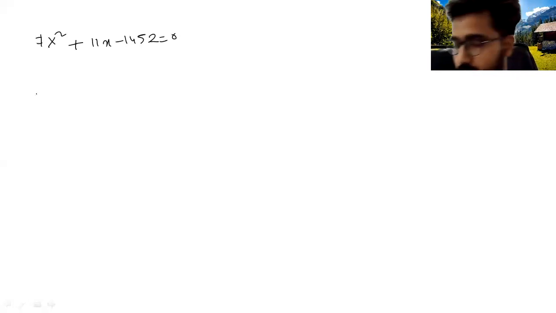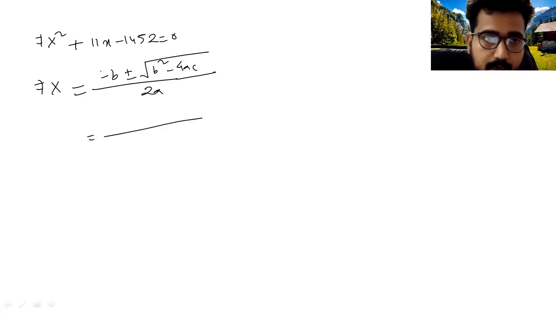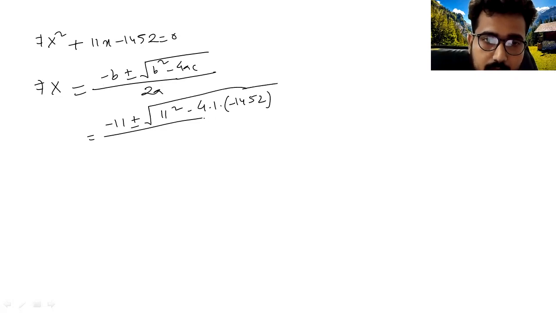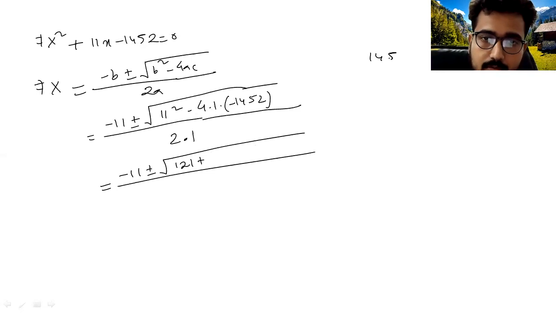Now apply the quadratic equation formula. So what is the formula? x equal to minus b plus minus square root of b square minus 4ac by twice a. Now put the value. What is the b here? 11. So minus 11 plus minus square root of 11 square minus 4, a will be 1, c will be minus 1452, by twice a, and a will be 1. So it will be minus 11 plus minus 121, minus into minus will be plus, so plus 1452 into 4.